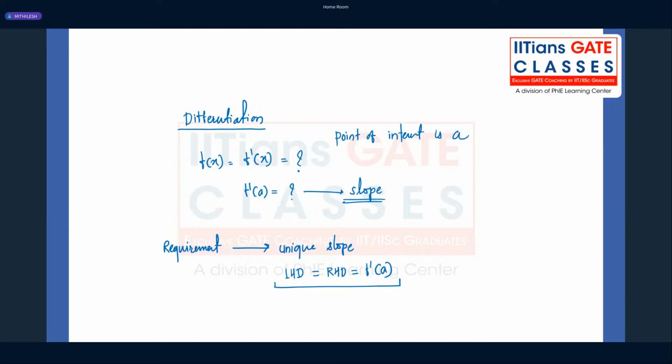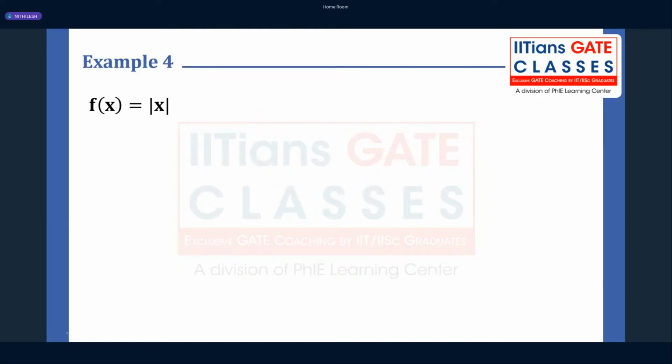Now let me give you one simple example, and we will understand through that example. I haven't got the perfect answer so far. You guys are very close to it. But let's try to solve this question, and then I think after this question the concept will be clear to all of you.